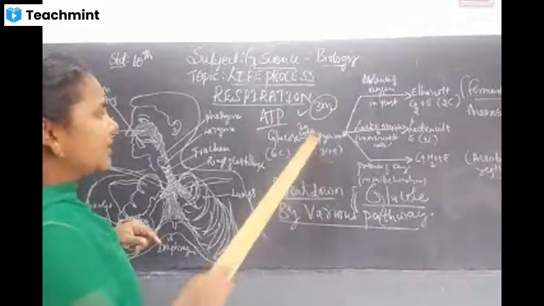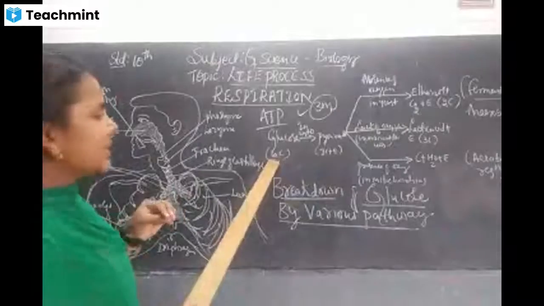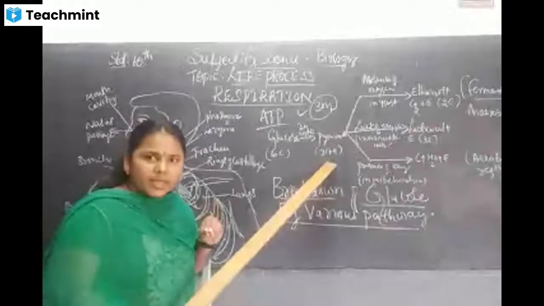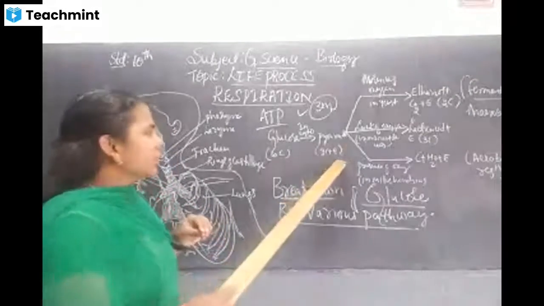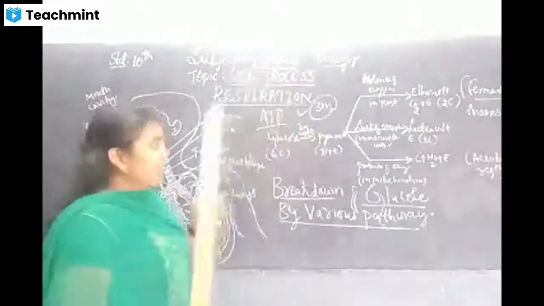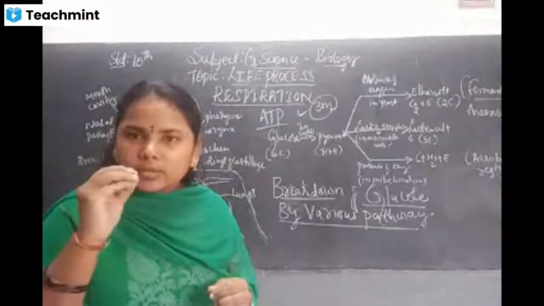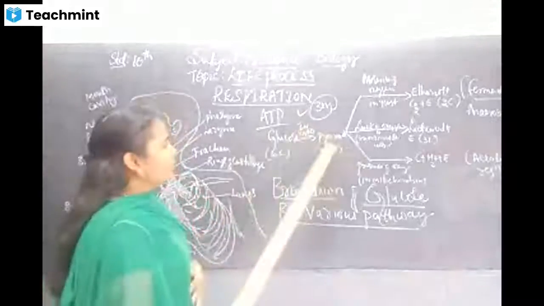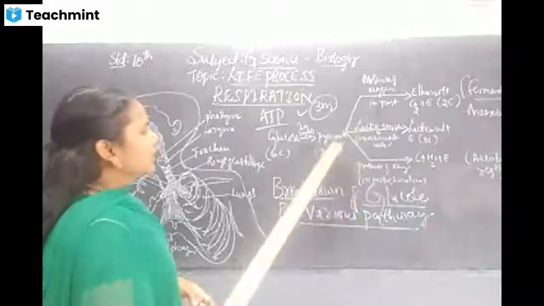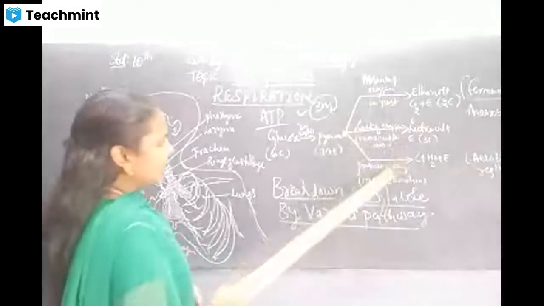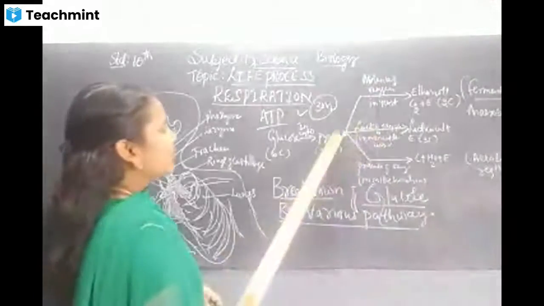What happens here in pyruvate? The 6 carbon molecules are converted into 3 carbon molecules, and along with this the energy is released. Understand? This process is called pyruvate formation. Again the pyruvate has to be broken down, in human beings, depending on oxygen. The pyruvate is broken down in the following 3 steps: in the presence of oxygen, and in the absence or lack of oxygen. Let us move on to the first step.